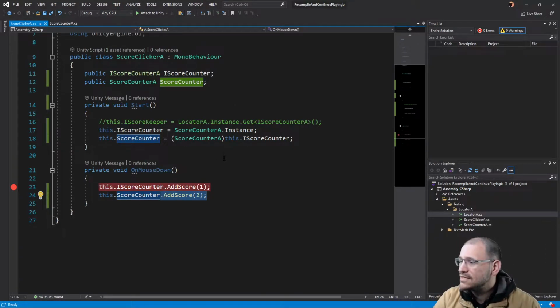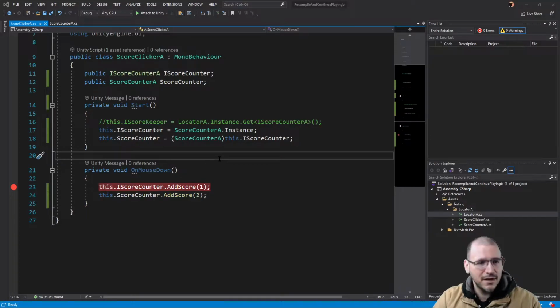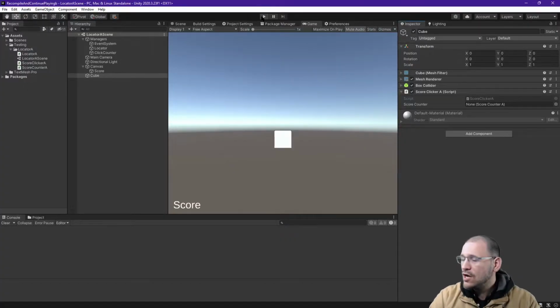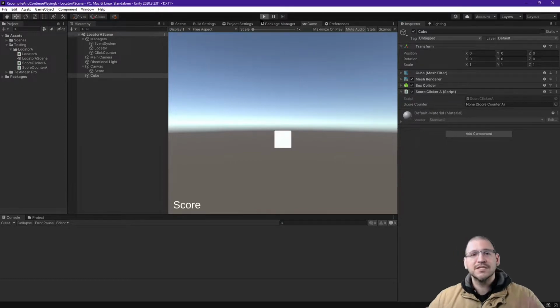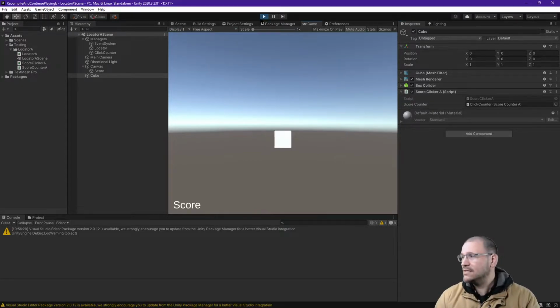So let's actually test this out and see what happens. The code is fairly basic to what most people have probably worked with in Unity. So I would expect everyone assumes this part is just going to work. And you're right, it is. So when I click this, it goes up to 3 and then to 6 and then 9, etc. So I can click it, I'll just bring it up to a nice even 30.